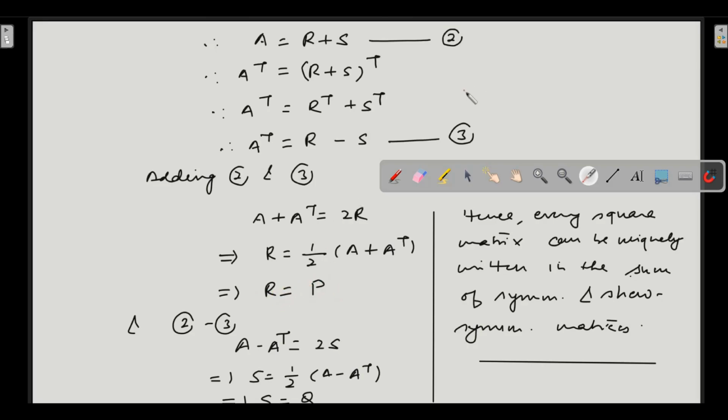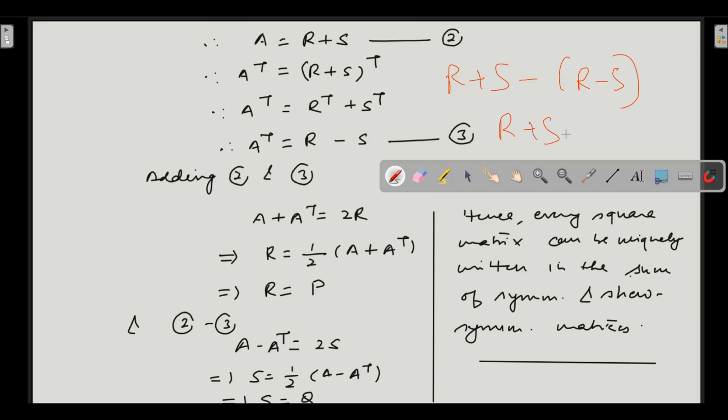Okay, now let us prove the uniqueness of skew-symmetric matrix. Now subtract 3 from 2, that is 2 minus 3. So when you do 2 minus 3, what will happen? A minus A transpose will be on the left hand side. On the right hand side, R plus S minus R minus S will happen.